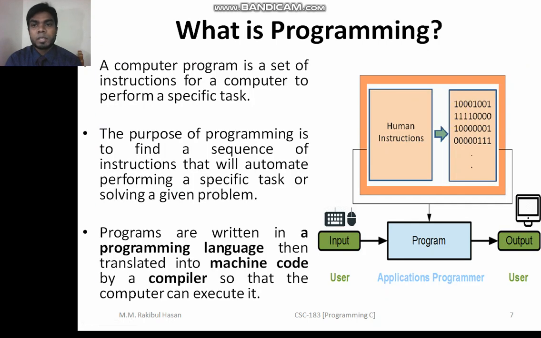First of all, what is programming? Here you can see the definition of programming. A computer program is a set of instructions for a computer to perform a specific task. That means by using this programming language, we can give some instructions to our computer, and the computer will execute those instructions. Okay, and it will perform a specific task.